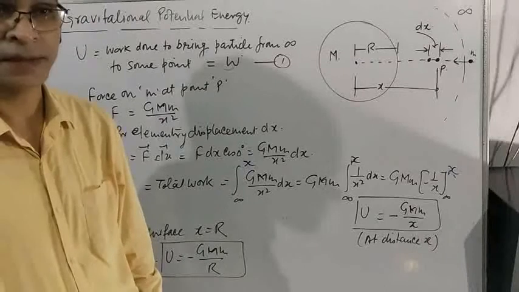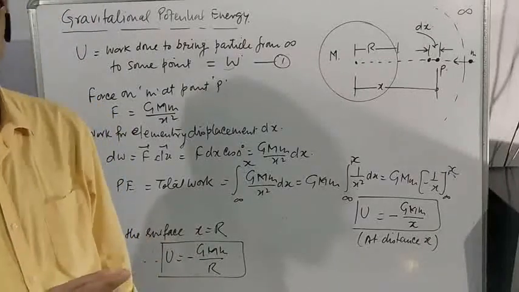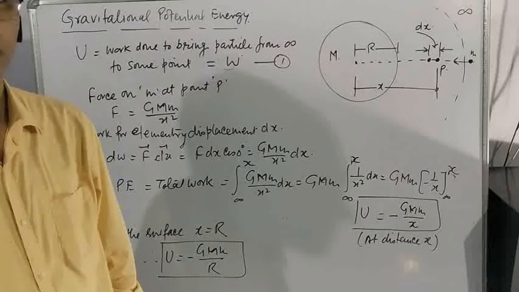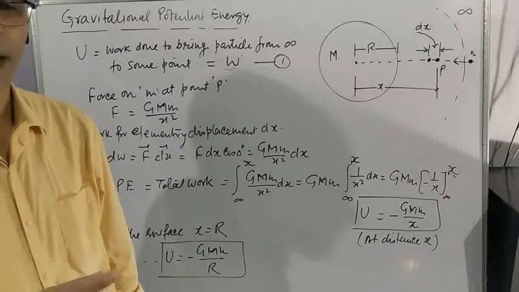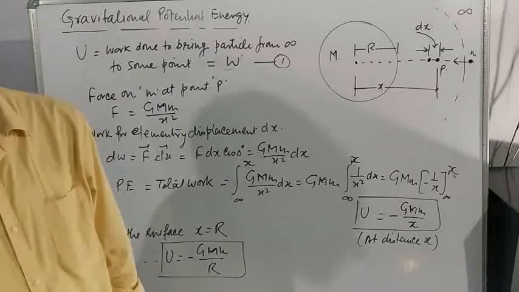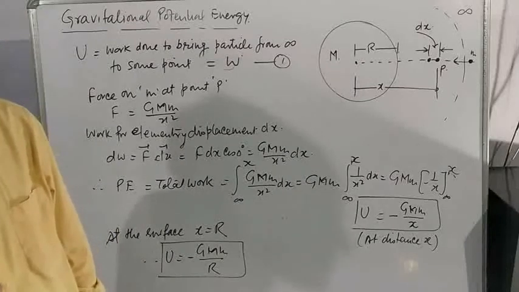The significance is, as the particle is moving towards a planet like Earth, potential energy is continuously decreasing, and if it is moving away, it is obviously increasing. So this is the significance of the negative sign here.